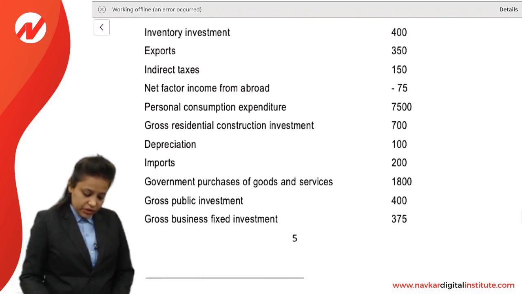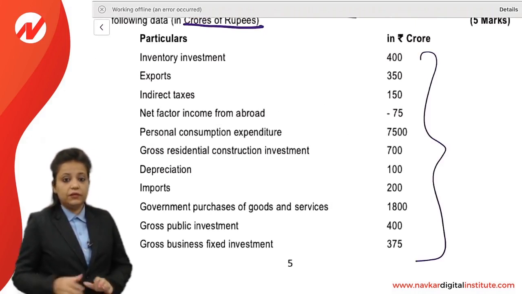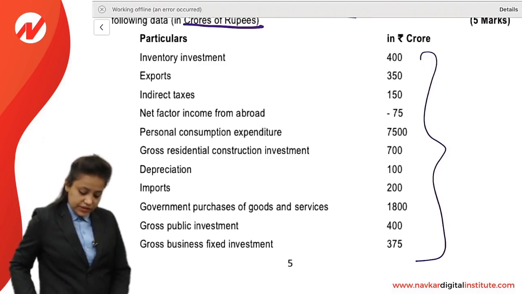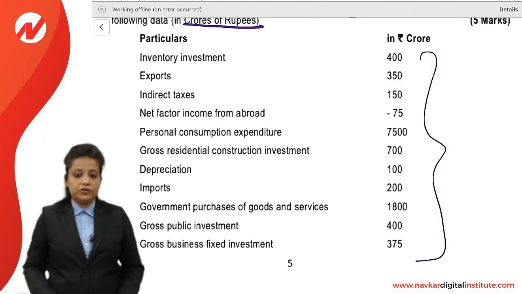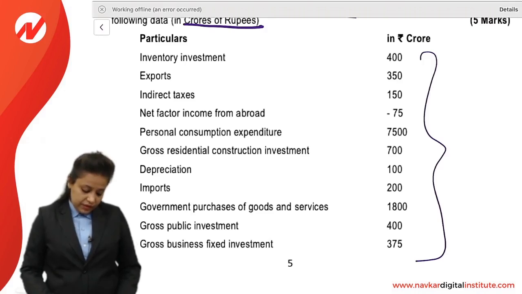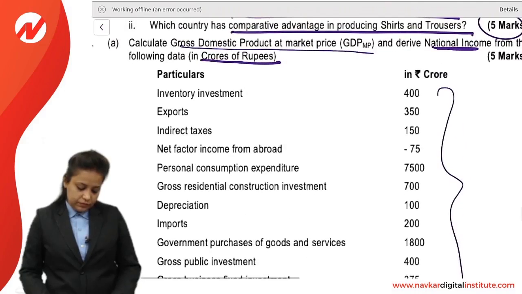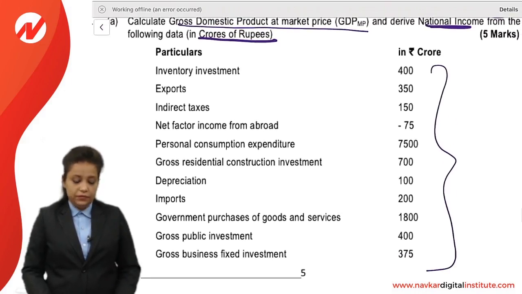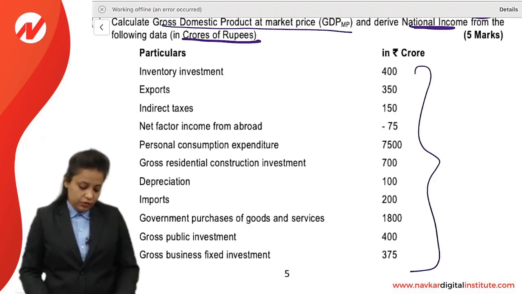So this information is given: inventory investment, exports, indirect taxes, net factor income from abroad NFIA, personal consumption expenditure, gross residential construction investment, depreciation, imports, government purchase of goods and services, gross public investment, gross business fixed investment. So this much data has been provided. We have to calculate national income from the following data in crores of rupees.